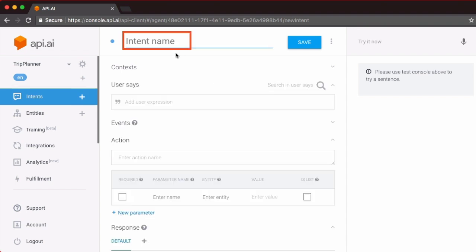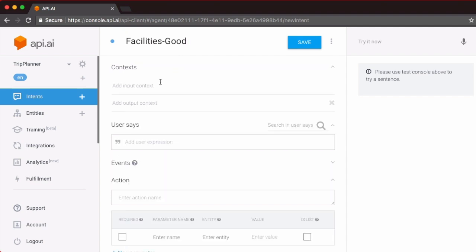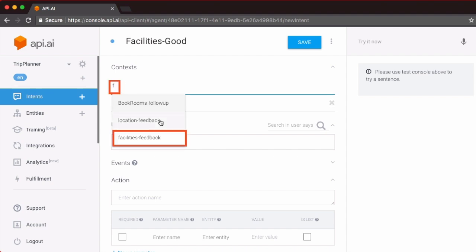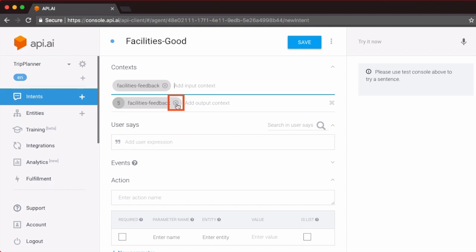We'll start off by configuring the facilities good intent first. The important thing is to set up the context correctly. The input context to the facilities intent will be the facilities feedback context, which was the output of the location intents. And in the simple nonlinear dialogue example that we're looking at here, the facilities intent marks the end of our customer satisfaction survey, which is why we do not need an output context for this intent.